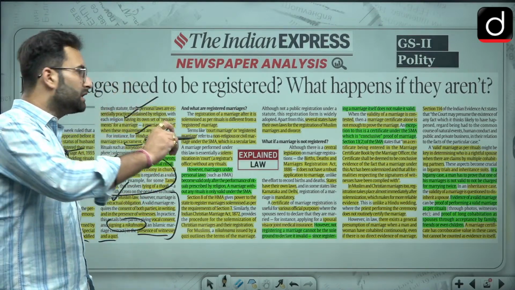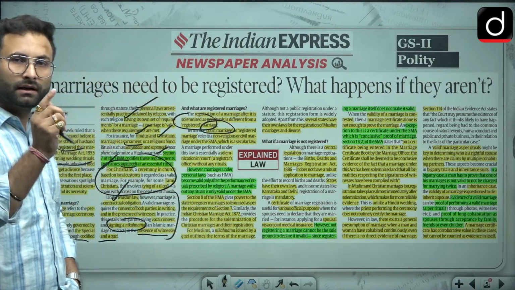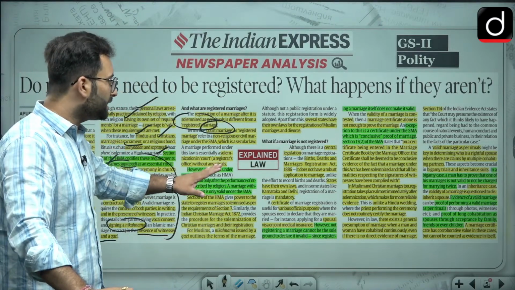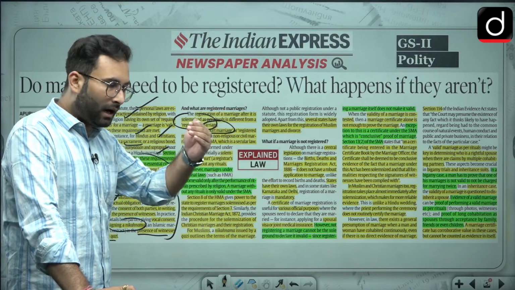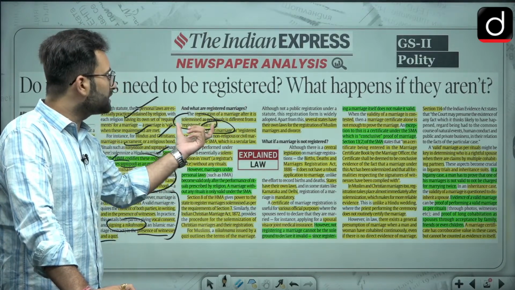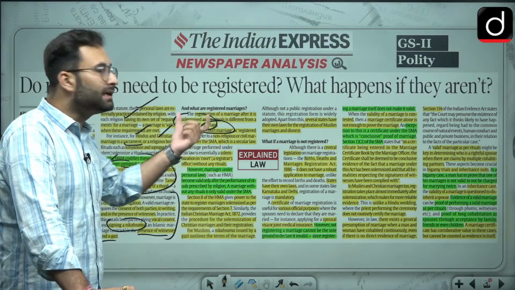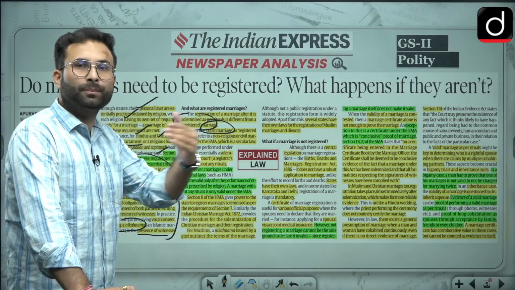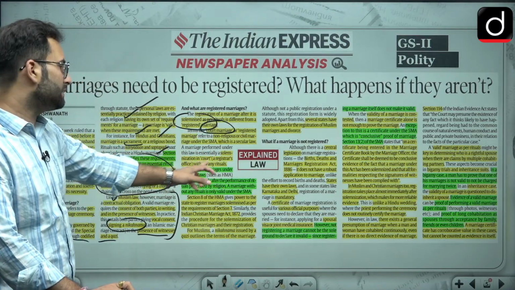Now, registered marriage is something that is called court marriage, in front of the magistrate under the Special Marriage Act. That is registered marriage, and when we are talking about registration of marriage, that is altogether a different thing. A registered marriage is a legal way of solemnizing a marriage outside your personal laws. Now, solemnization in court, we have discussed.